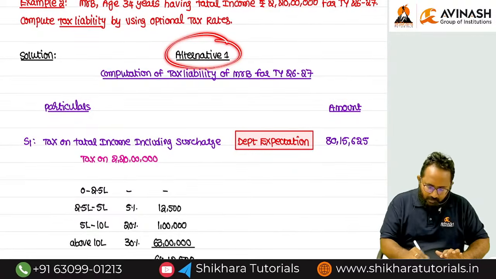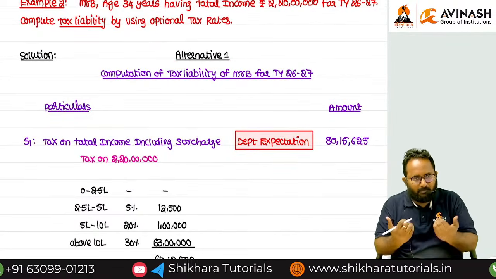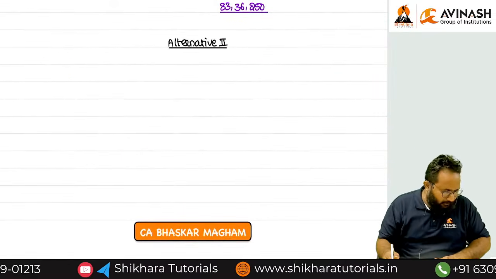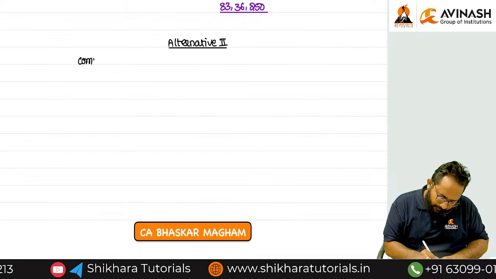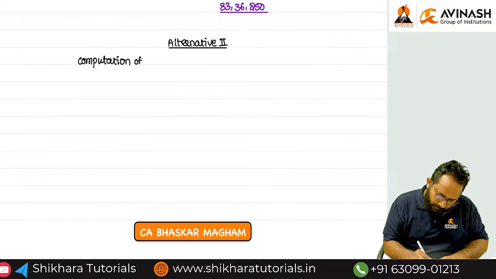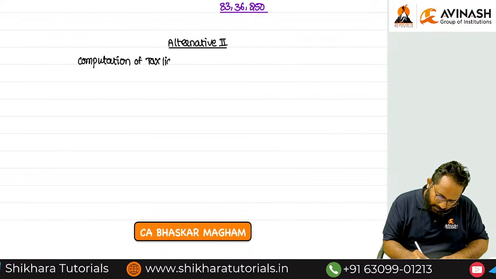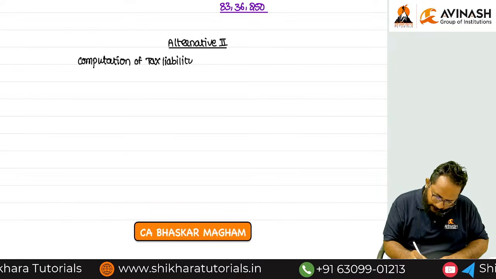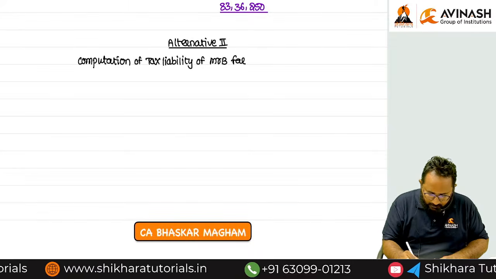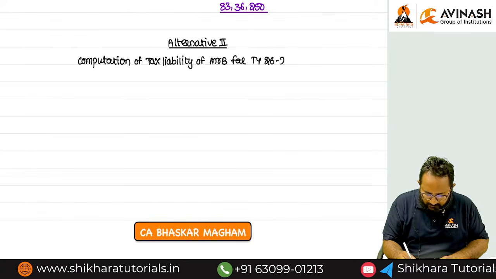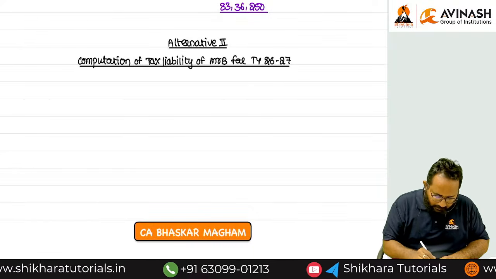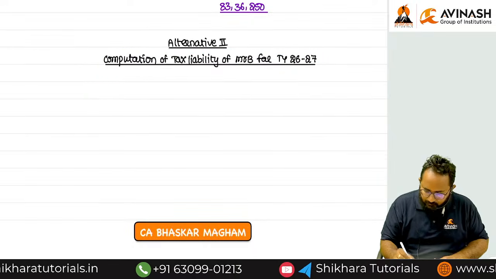Alternative 1 is nothing but the tax liability we computed by using marginal relief steps. But now directly we can compute, but we can give the heading. What is that heading? Computation of tax liability of Mr. B for tax year 2026-27. Clear? Now tell me.